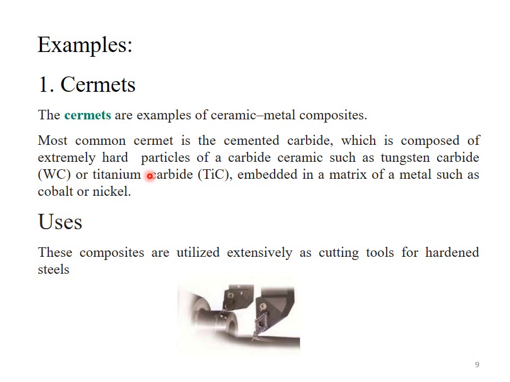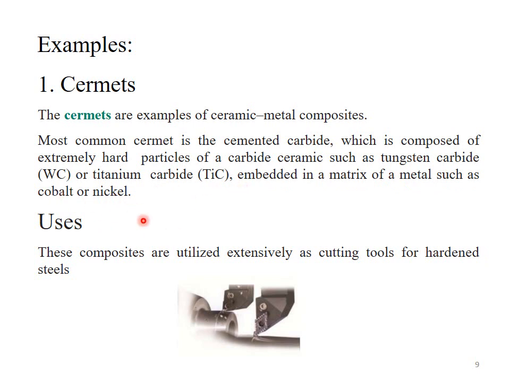The most common ceramic is the cemented carbide. Cemented carbide consists of particles of carbide ceramic such as tungsten carbide or titanium carbide. So I give you a short clue to understand cermets. Cermets are composite materials. A composite material consists of two phases: one is a matrix phase, the other is a reinforcing phase.